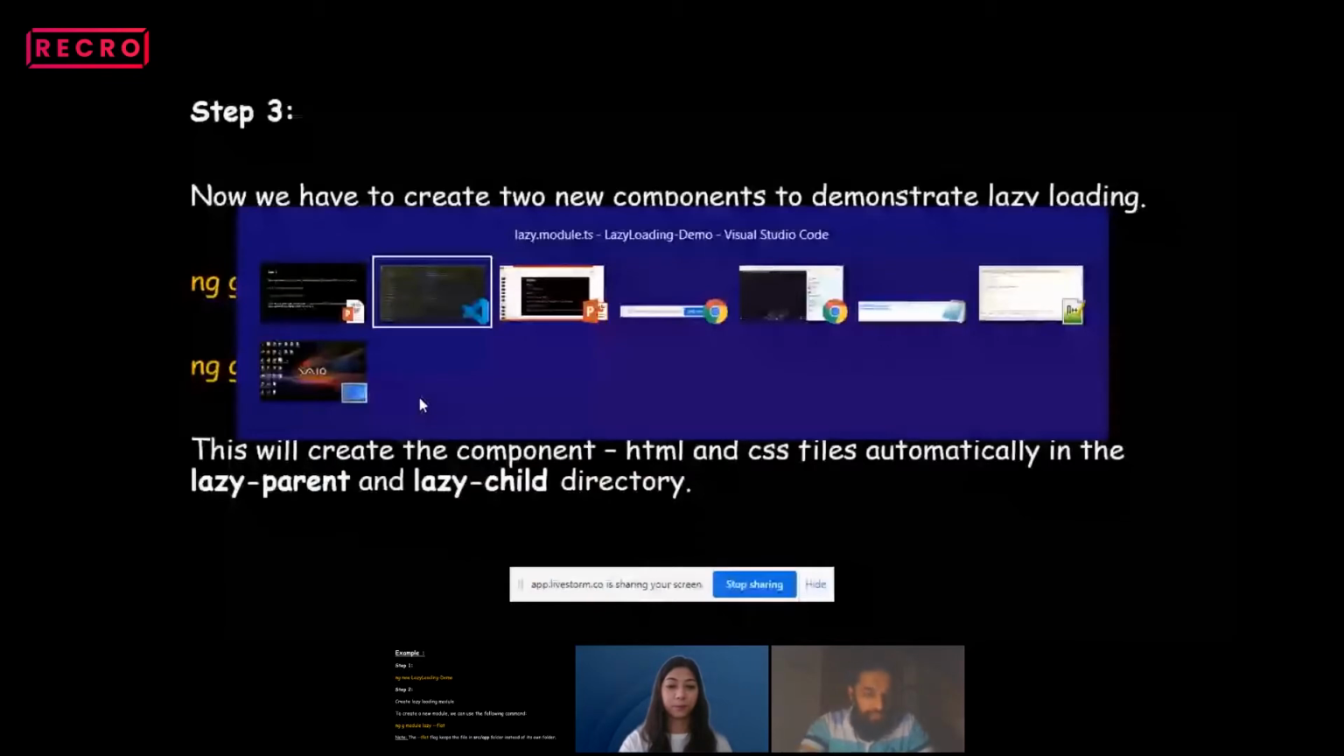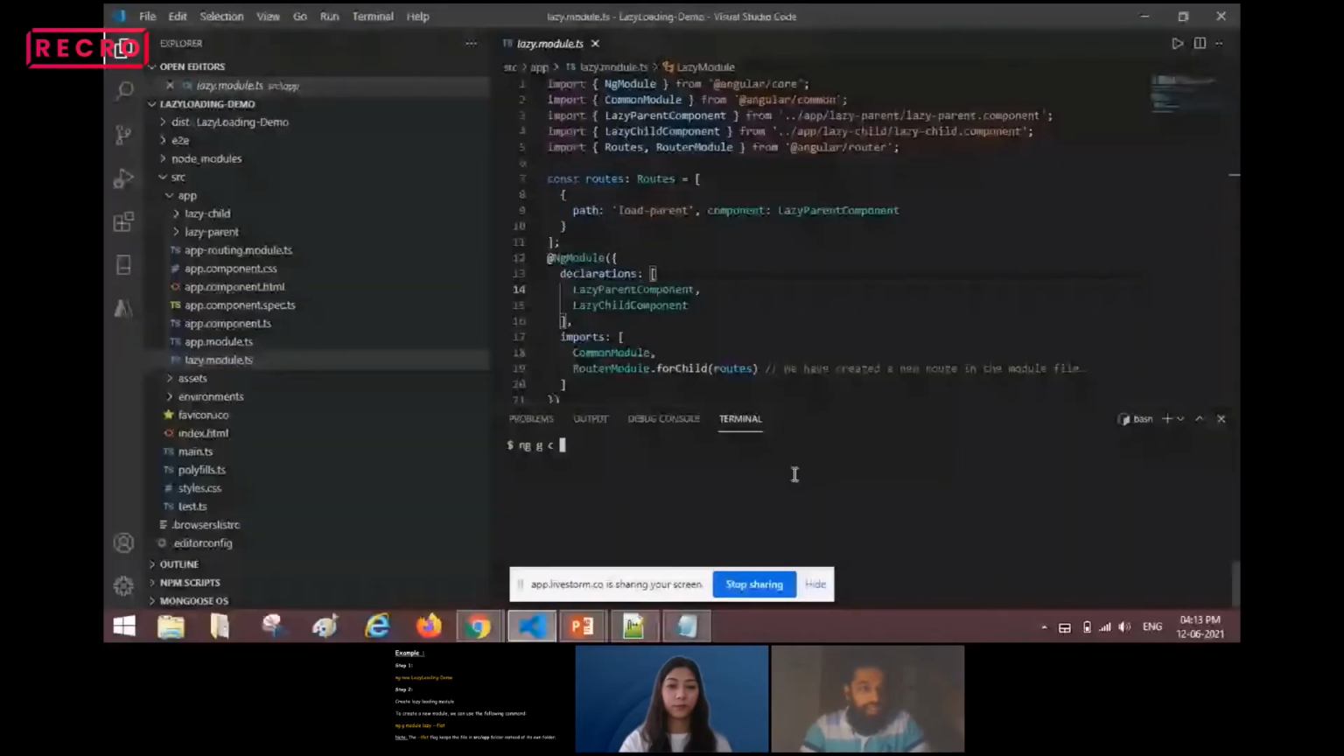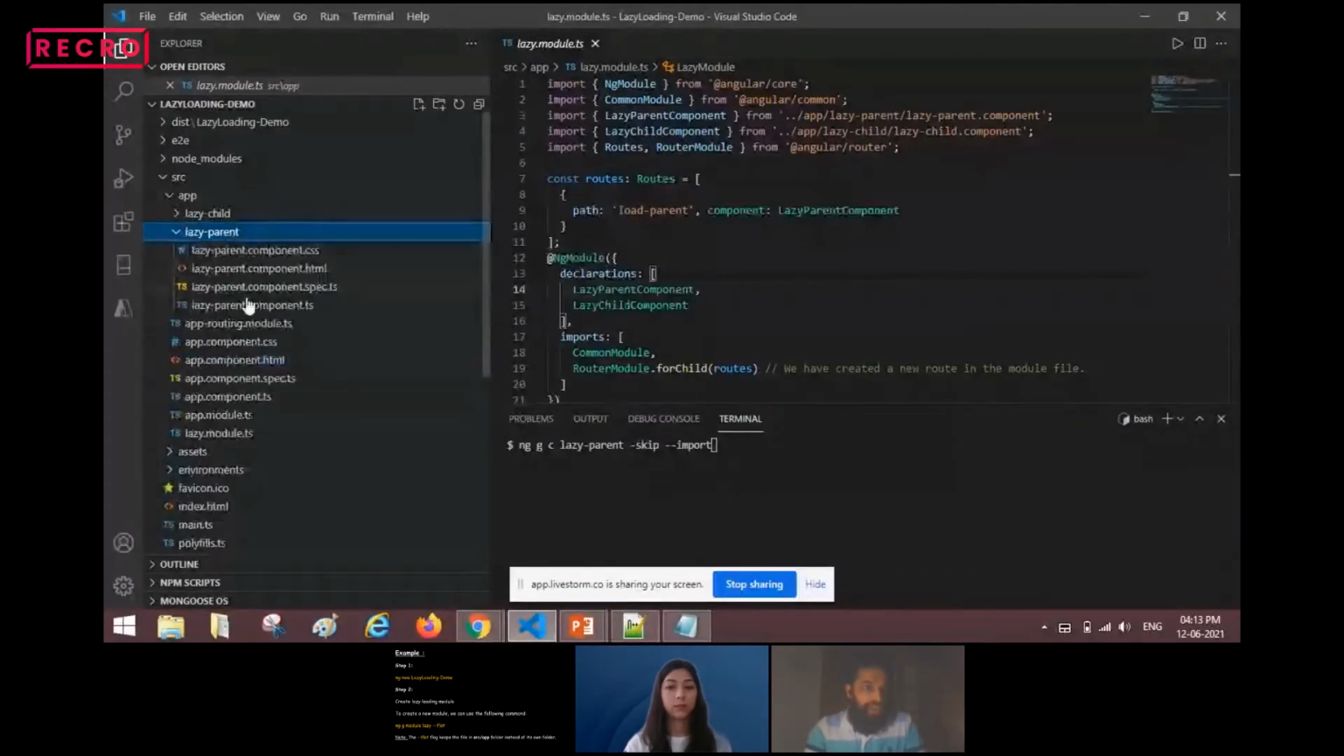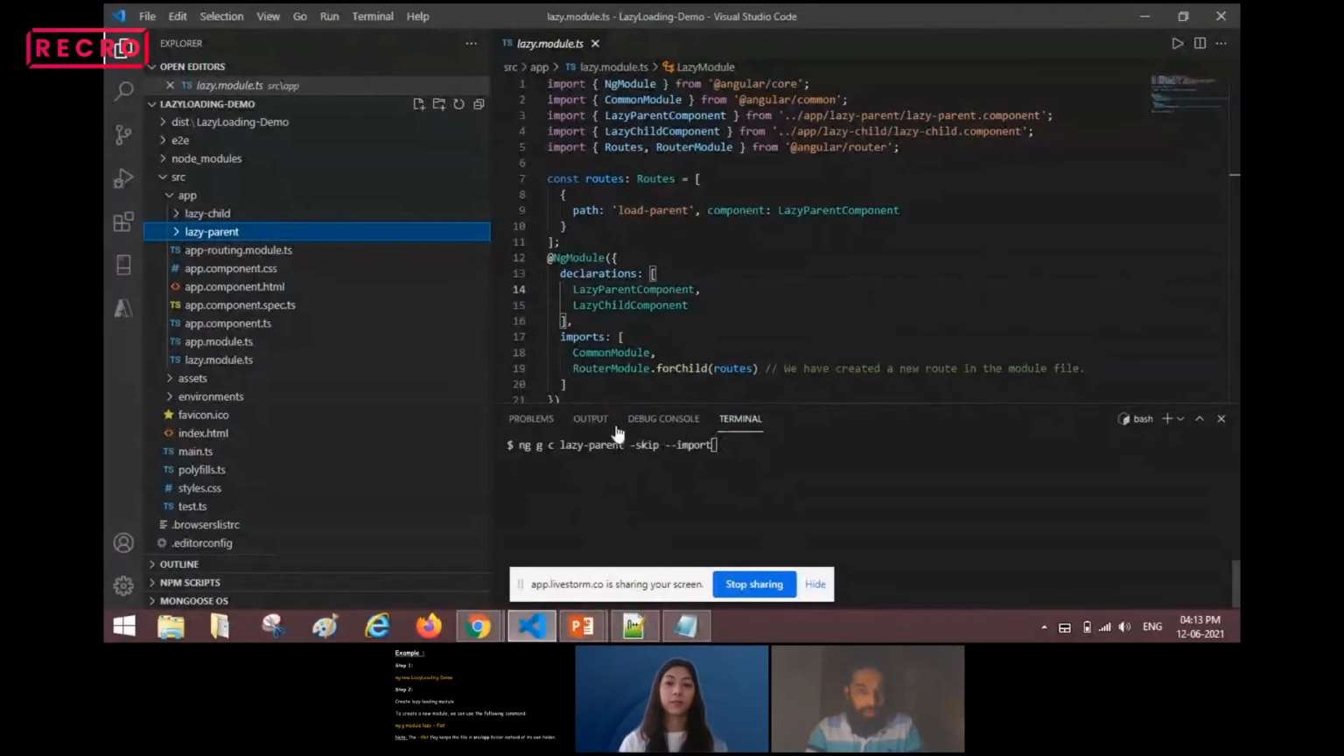This command, ng g c, will create the lazy parent folder structure. Here you can see the lazy parent folder structure, which has the lazy parent .css file, HTML file, spec.ts file, and component.ts file. This is the structure which got generated when I ran lazy parent --skip-import.